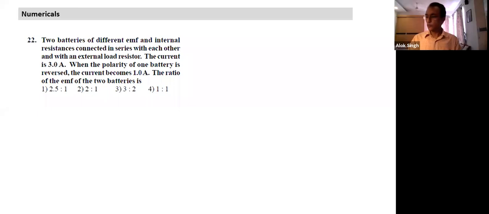So those who finished, please raise your hands. How many are able to solve quickly? Two batteries of different EMF and internal resistance connected in series with an external resistance. If you have to visualize, the circuit is something like this.